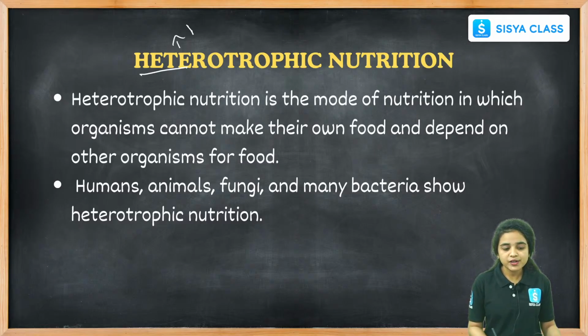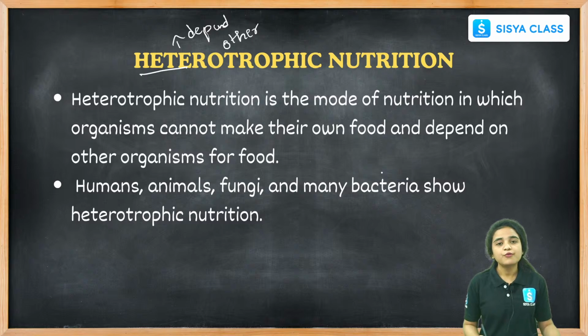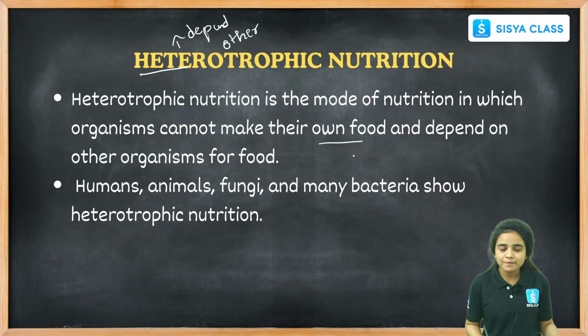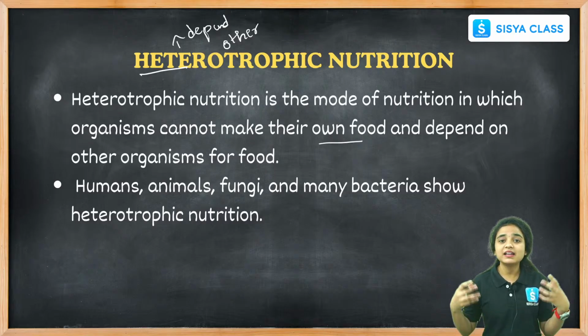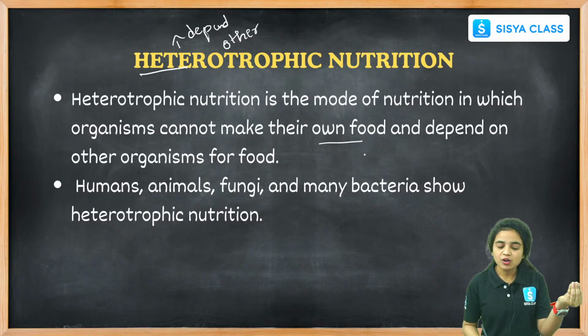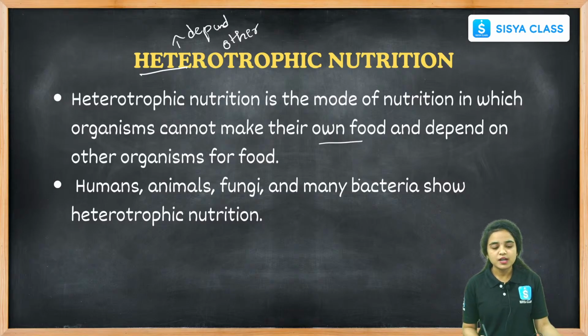Coming to heterotrophic nutrition, here hetero means what, students? Hetero means other. They will depend on other organisms for food. They cannot prepare their own food material. Hence, they depend on other organisms for food because they need energy. They have to survive, they have to participate in life activities, they need energy for their body.